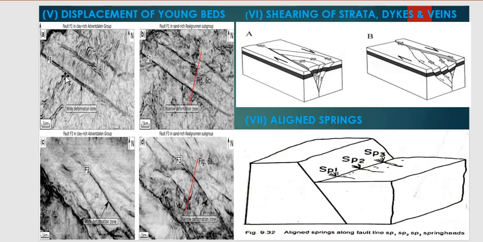If clay beds or siltstone or simply unconsolidated young beds are dislocated, then it indicates a fault. Next, aligned springs along a fault line or trace in the foothill region, like the Ratnagiri hot springs of Maharashtra. Aligned springs also indicate a fault.